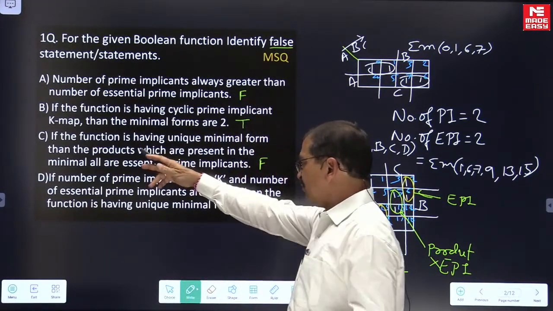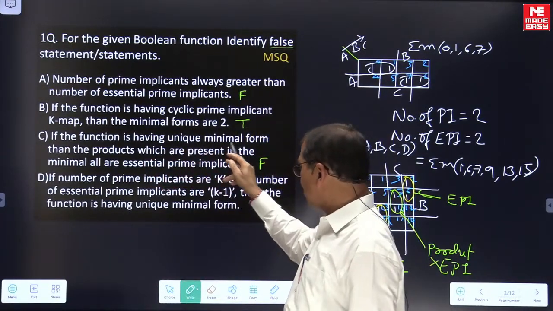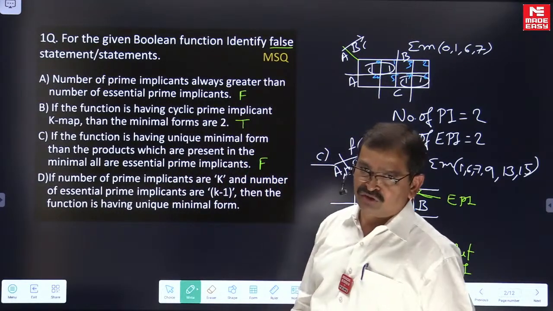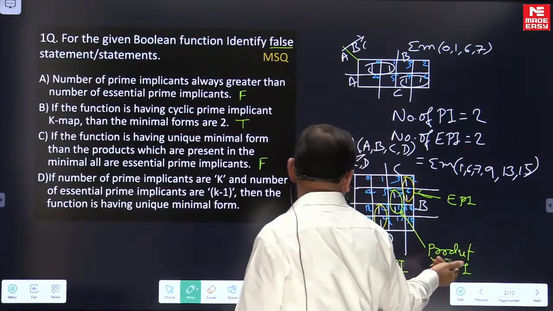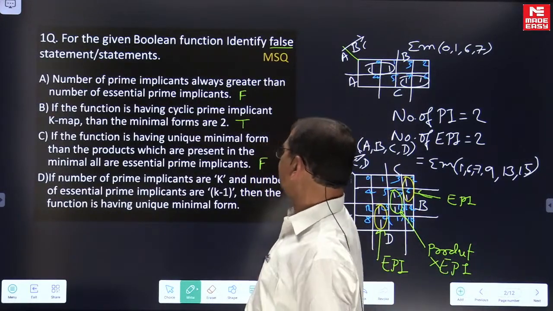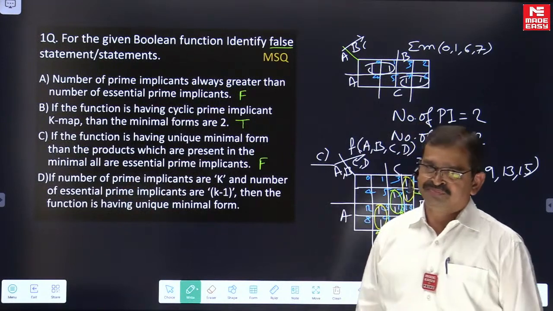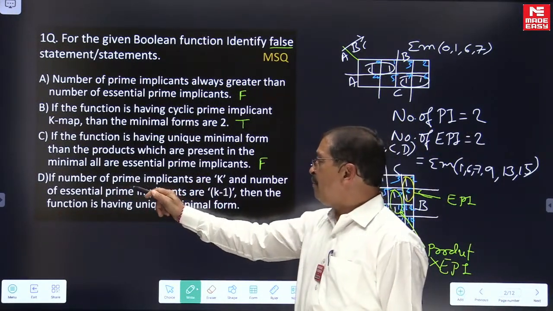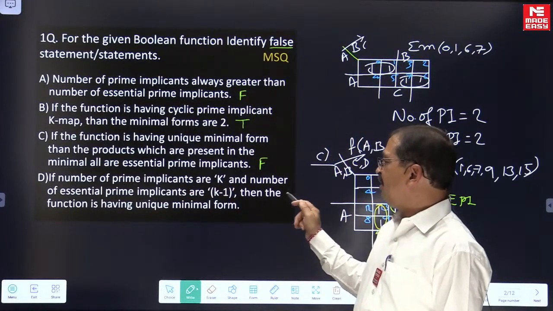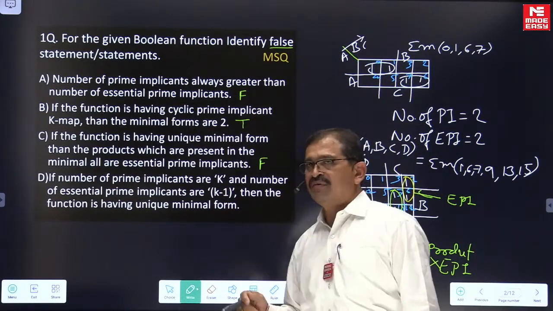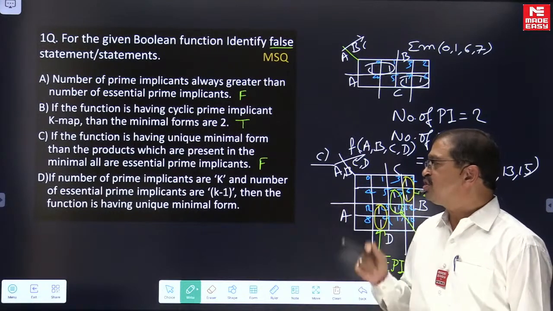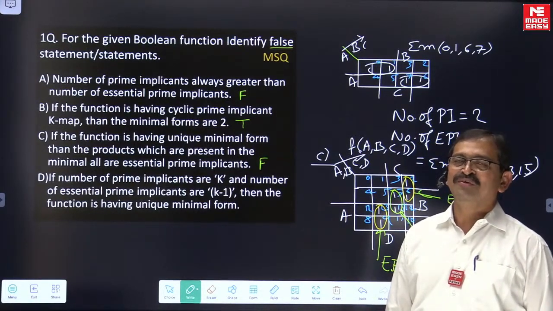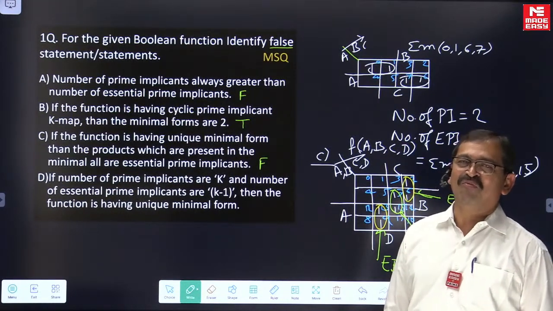So the question statement in option C: if the function has a unique minimal form, then the products present in the minimal expression are all essential prime implicants. It is false. This is not an essential prime implicant. And coming to this, a very good statement, this also. If the number of prime implicants is k and the number of essential prime implicants is k minus 1, then the function has a unique minimal form.